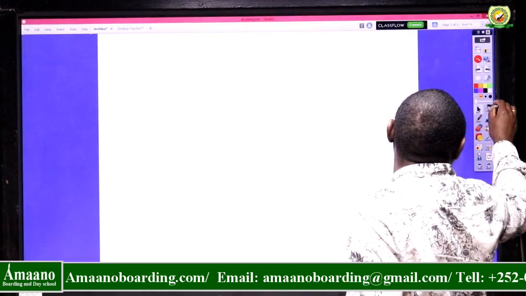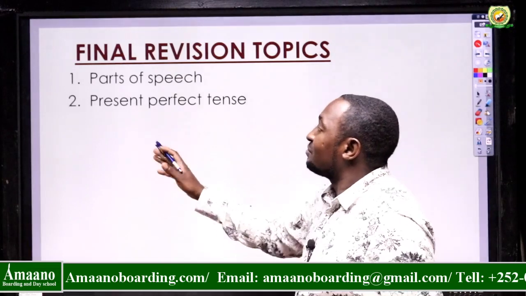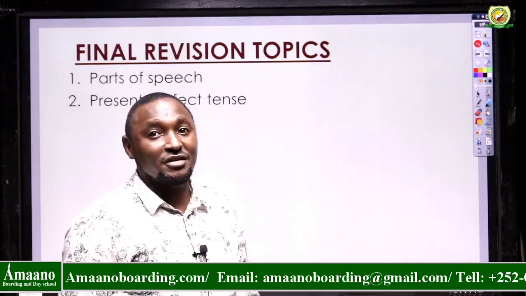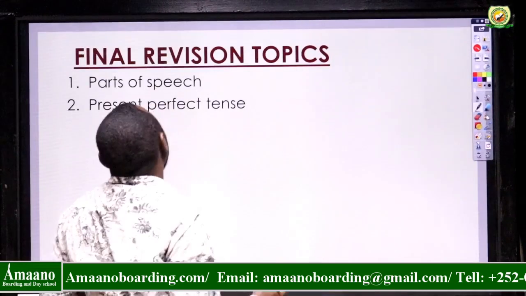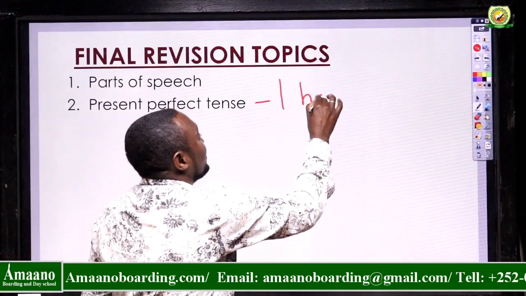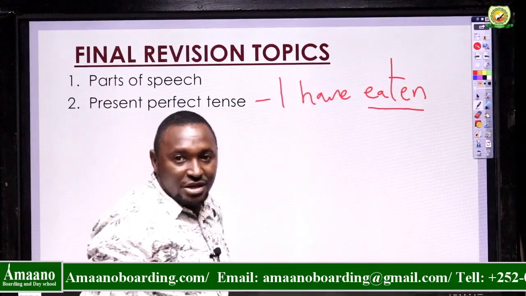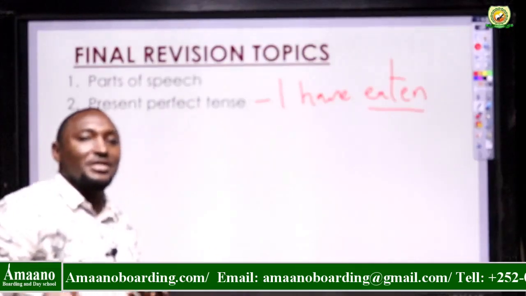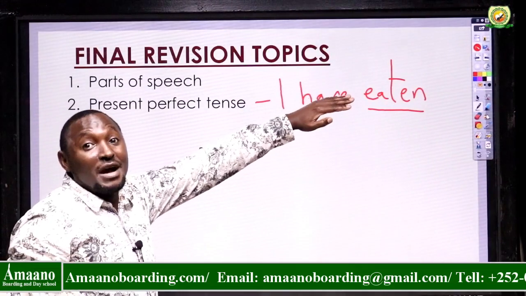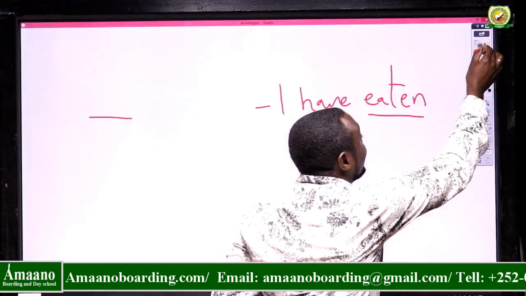Let's go back to the lesson topics. Okay, the next one is tenses. Of course, you will find different tenses, but you will find a question on present perfect tense. Present perfect tense. So an example of present perfect tense is I have eaten. Have eaten. So the main verb will always be in past participle form, while the helping verb will be in present tense, because we are talking about present perfect tense.